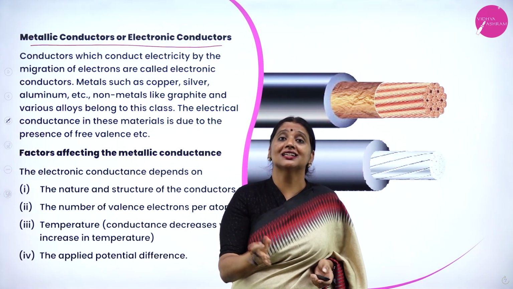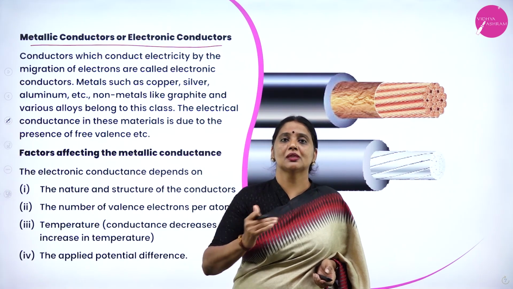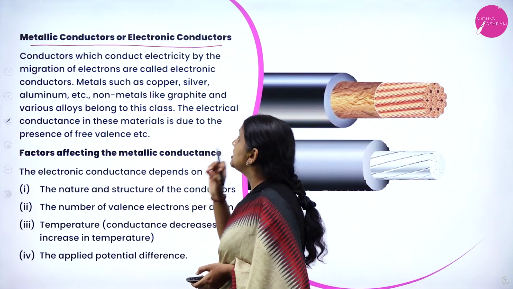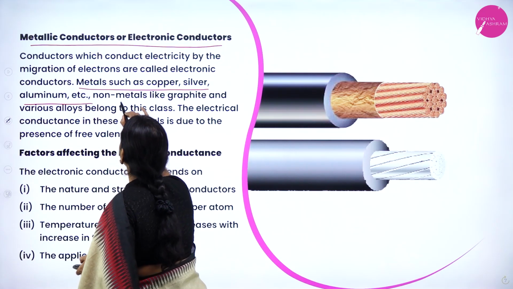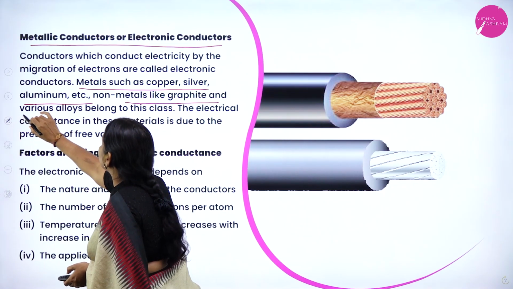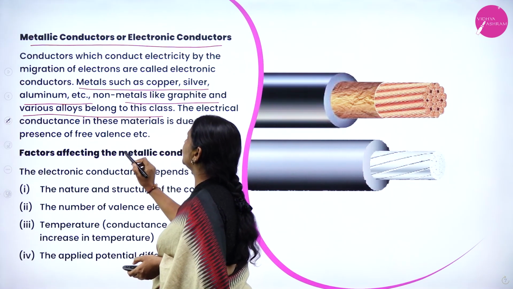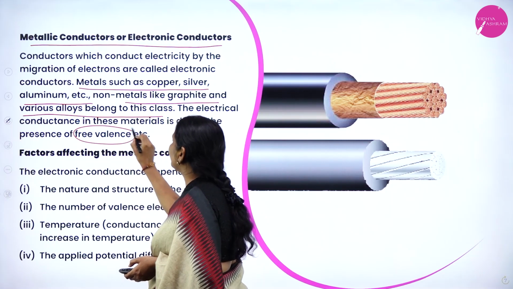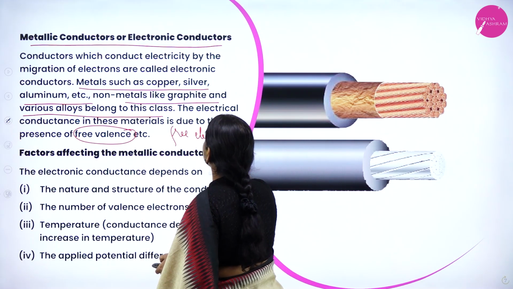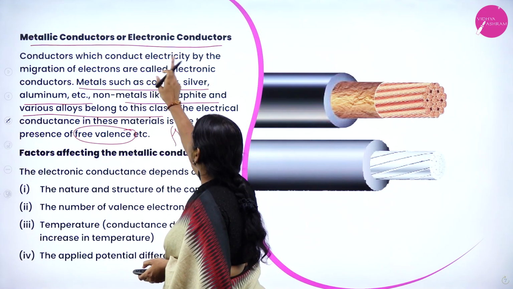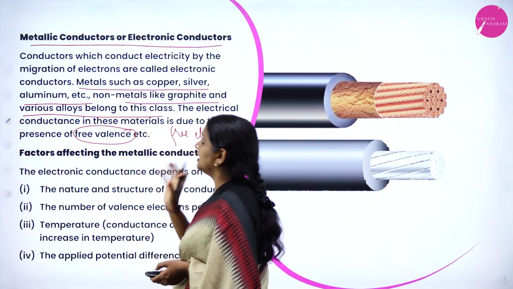Electronic conductors: this conductivity is due to migration of free electrons. Electrolytic conductors: it is due to the migration of free ions. Under electronic conductors, metals such as copper, silver, aluminum as well as non-metals like graphite as well as various alloys belong to this class. The electrical conductance in these materials is due to the presence of free valence electrons. Therefore, conductors which conduct electricity by the migration of electrons are called electronic conductors.